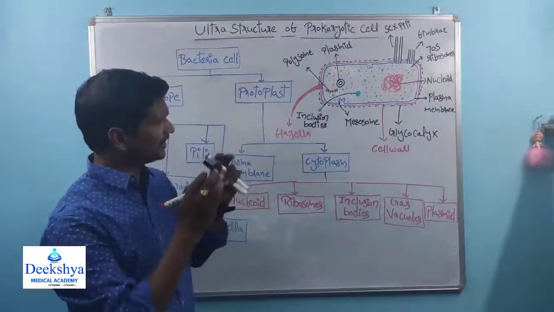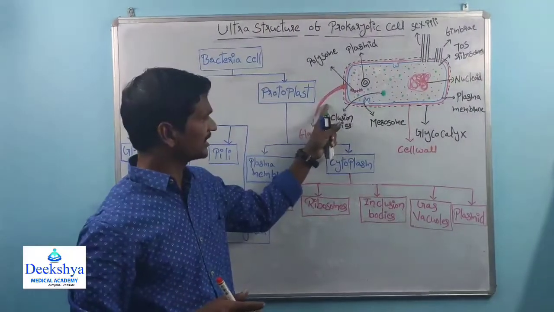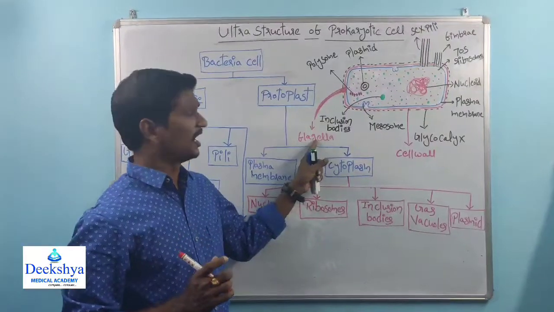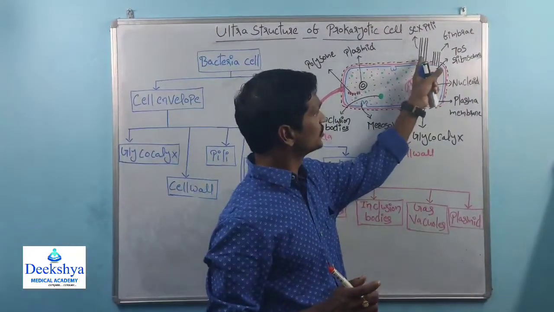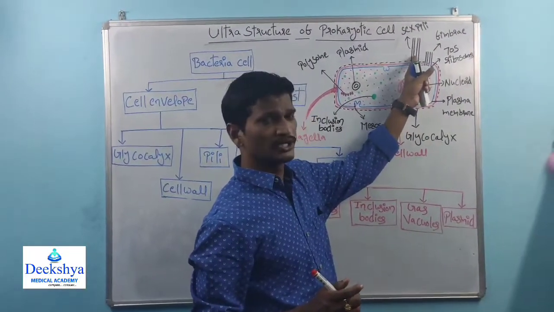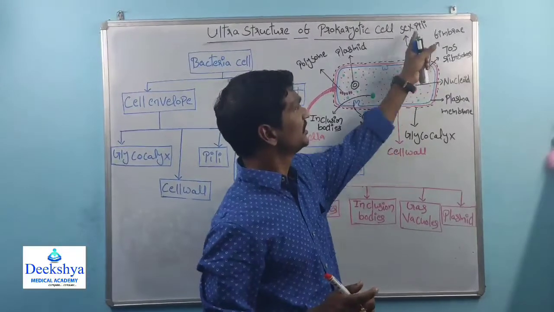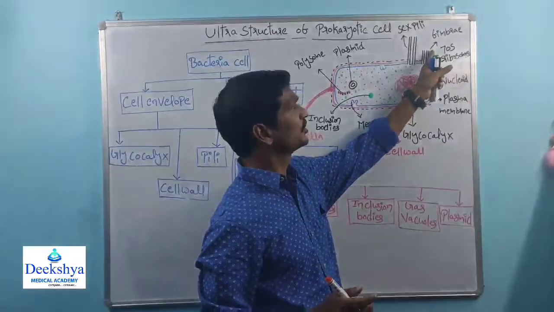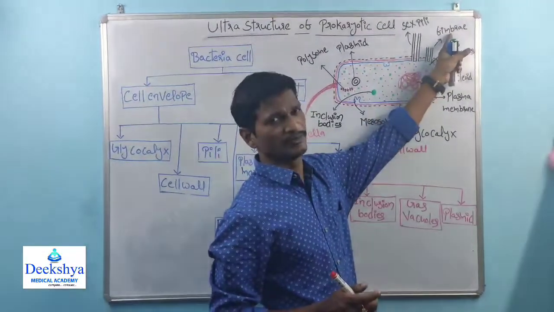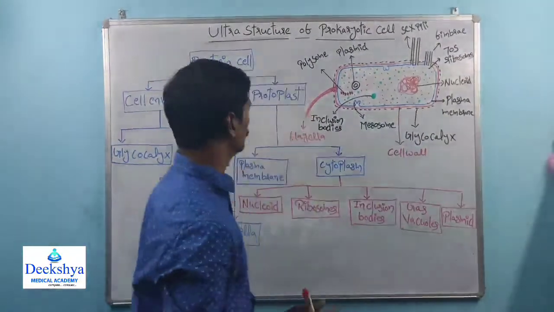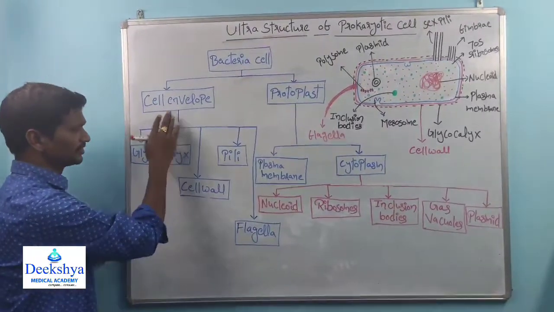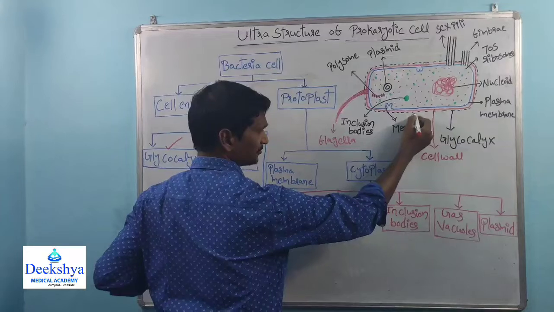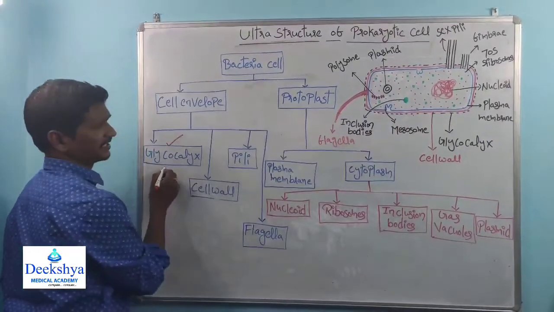See what I am telling: within the envelope there are long hair-like structures. The long hair-like structures are called flagella. Other than flagella, some other structures are also present, which are also included in the cell envelope. These long structures are called sex pili, and the short structures are called fimbriae. So this is the cell envelope. Within the cell envelope, the glycocalyx layer is the very outermost structure of the cell.